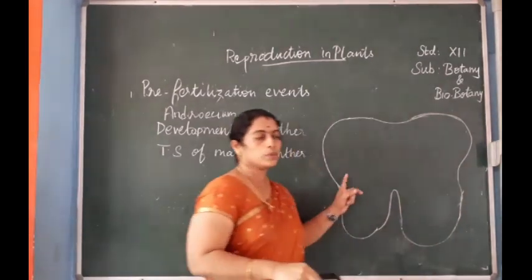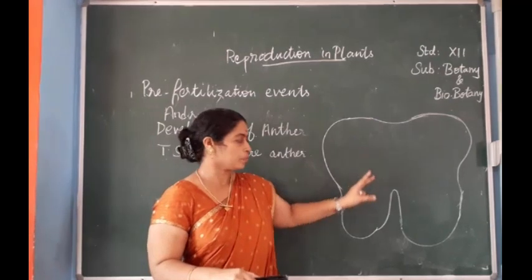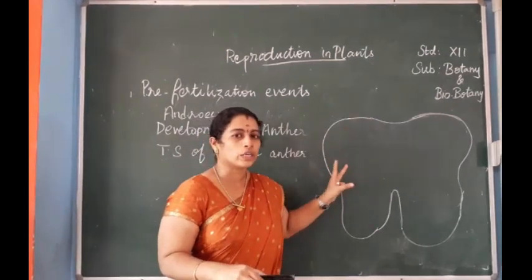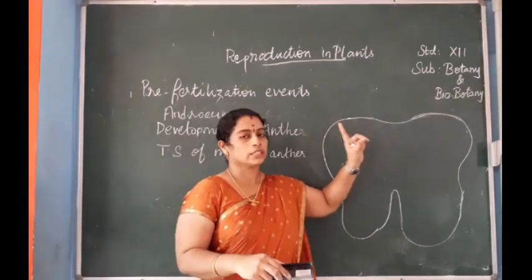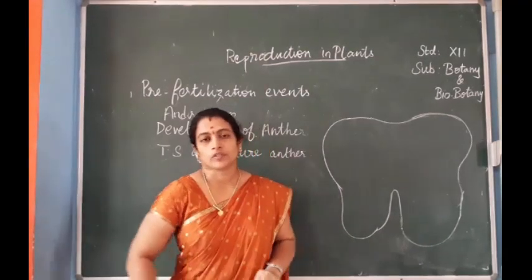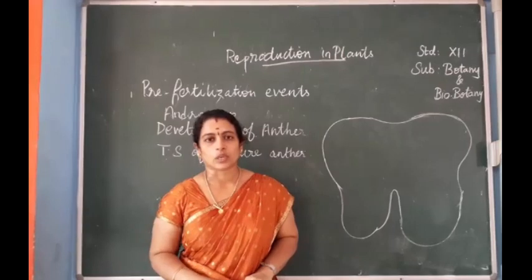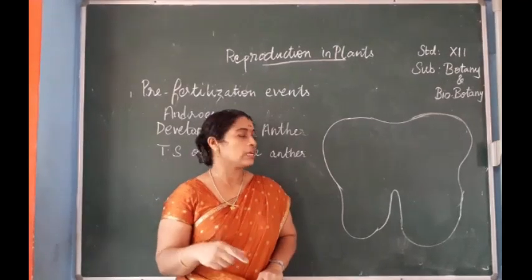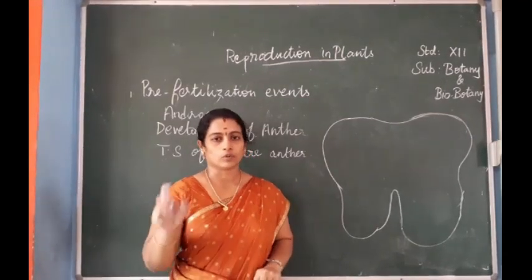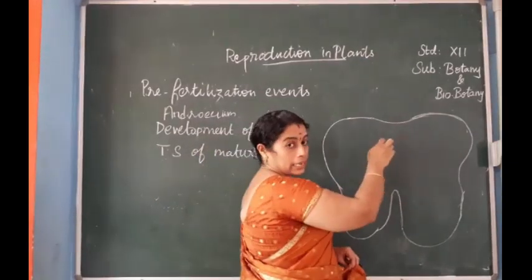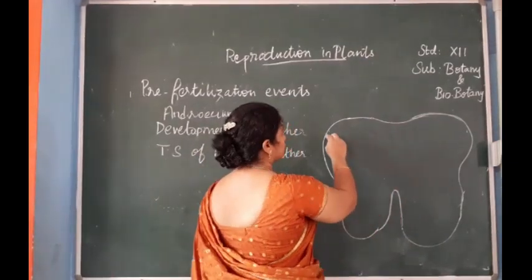It is a 4-lobed structure. You can see it is a somewhat butterfly-shaped structure. We can see the structure of the T.S. of mature anther. First, we are going to study the structure of anther walls. There are 4 walls. First layer is the epidermis.